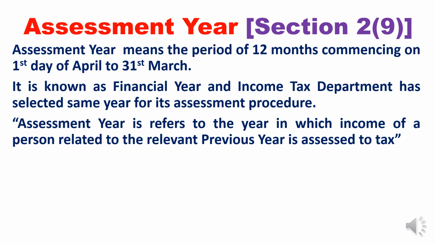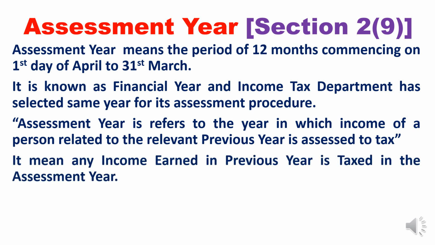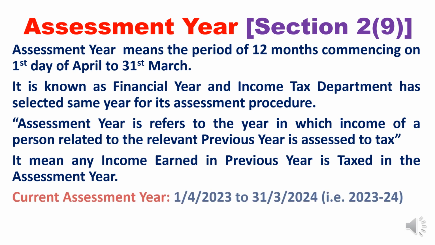Assessment year refers to the year in which the income of a person related to the relevant previous year is assessed to tax. In the sense what? The assessment year is the current year, presume that, in which you will calculate the tax liability of the previous year, that is last year. So in the current year we will be calculating the tax liability of the last year, that is called the previous year. The year in which we calculate the tax liability is called the assessment year. In the sense, we are assessing, we are calculating. It means any income earned in the previous year is taxed in the assessment year.